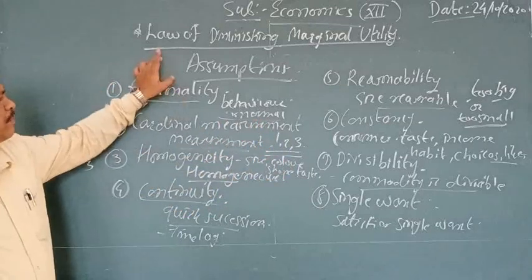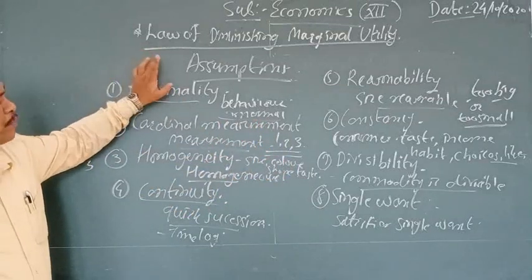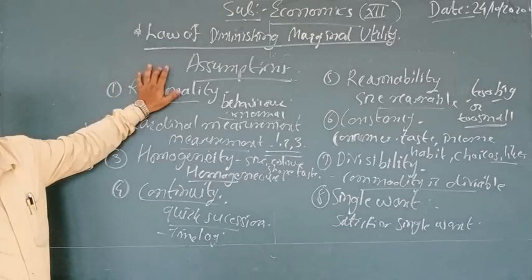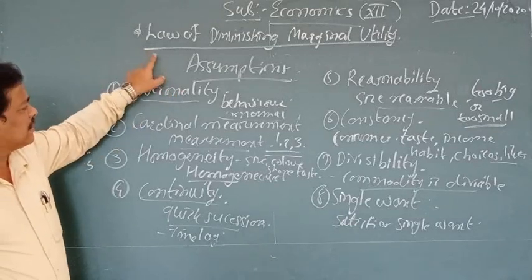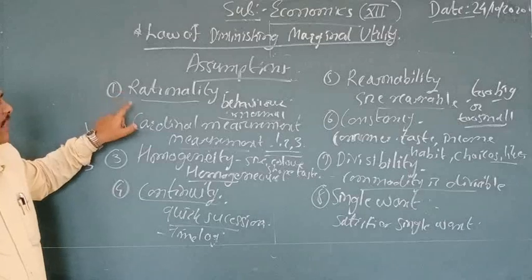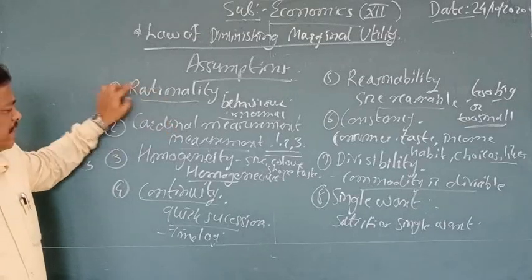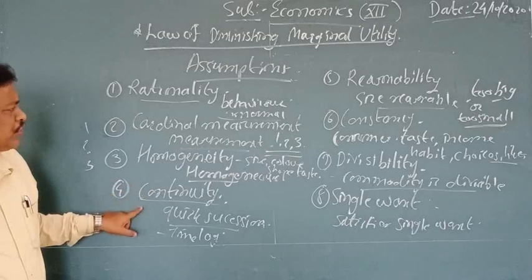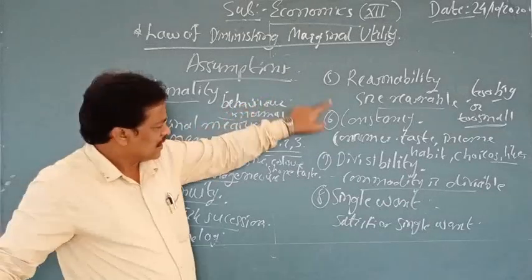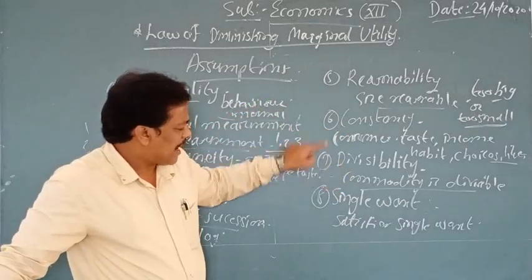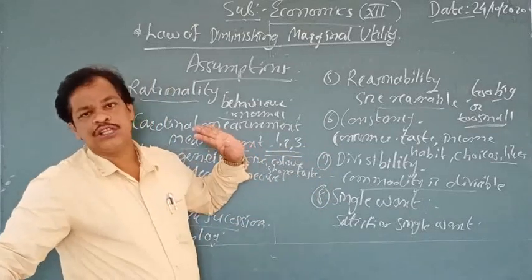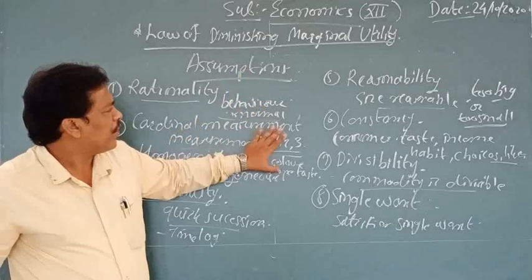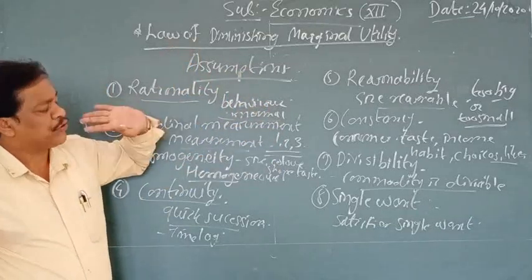So first I explained about the law here, who proposed the law. Second, we discussed the statement of the law, and next, the assumptions. I discussed the rationality, the cardinal measurement, the homogeneity, the continuity, reasonability, consistency, divisibility, and the single want. All these points are very important. With the help of these points, I discussed the law.